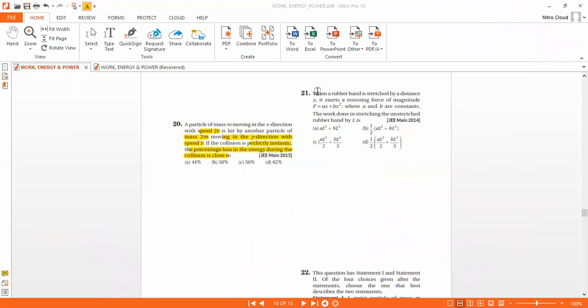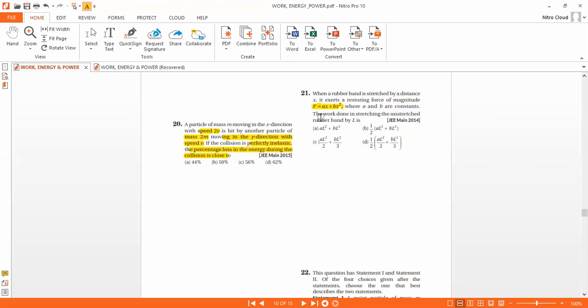When a rubber band is stretched by distance x, it exerts a force of magnitude F equal to ax plus bx square, where a and b are constants.